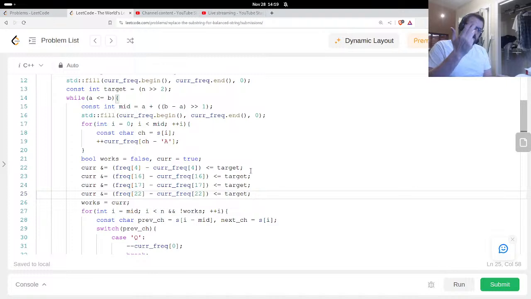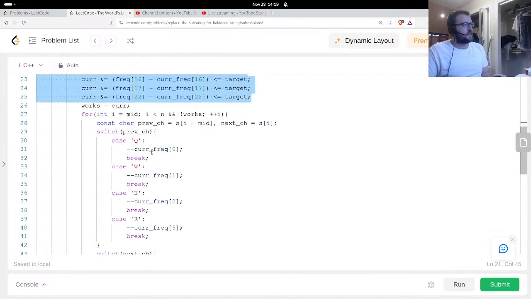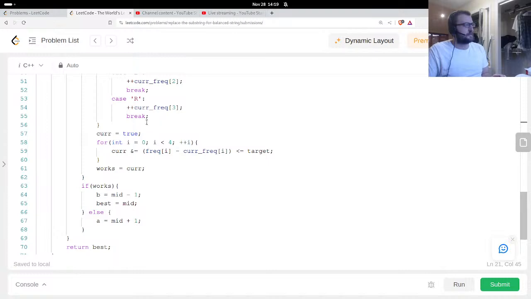A, B, C, D, no, B, C, D, E, F, G, H, I, J, K, that's 10. K, L, M, N, O, P, Q, that's 16. R, 17. Yeah, there we go. Okay, I could do it this way instead of having all these switch statements.